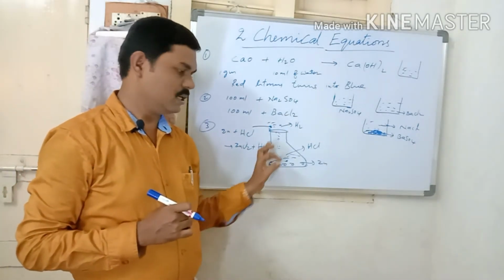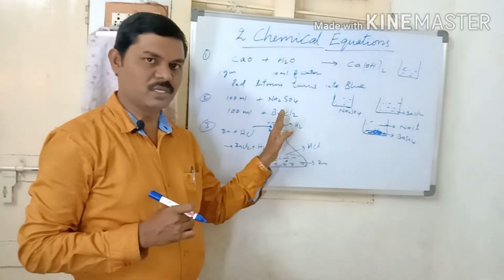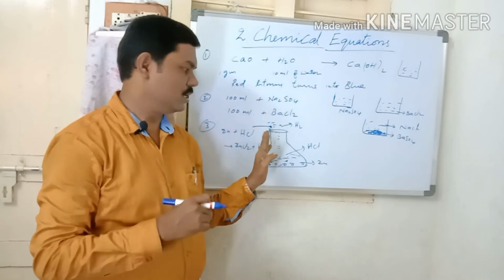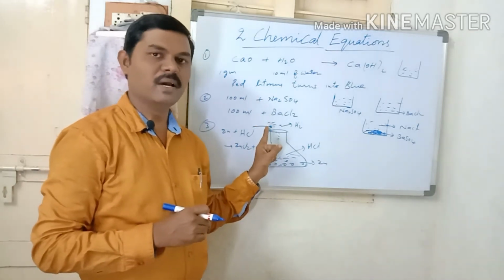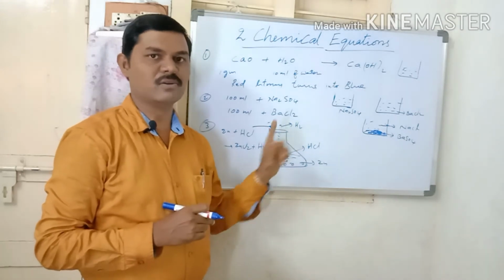A chemical reaction takes place between hydrochloric acid and zinc. A gas is produced. If you introduce a burning splinter or matchstick into the gas, the matchstick will be put off with a pop sound. So that gas is hydrogen gas.